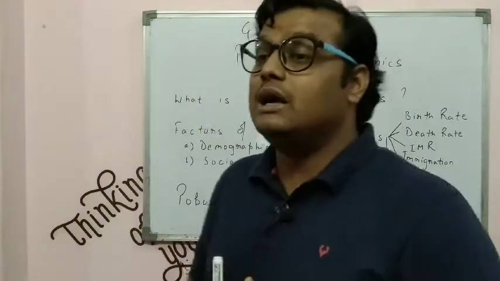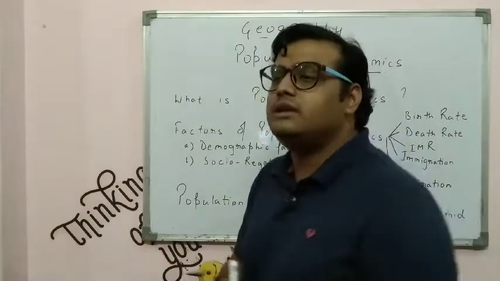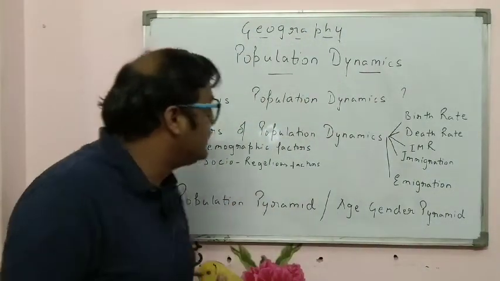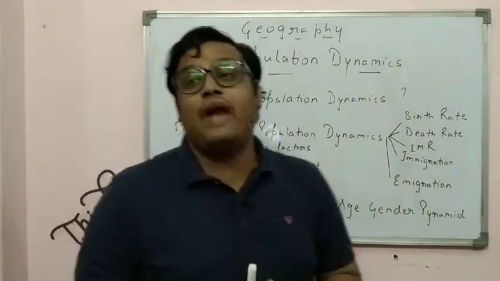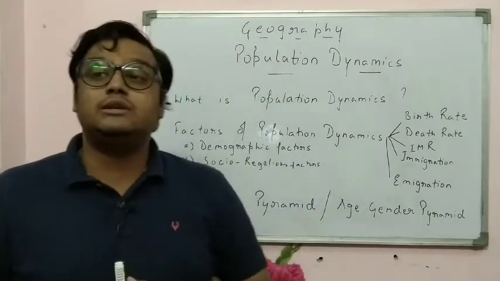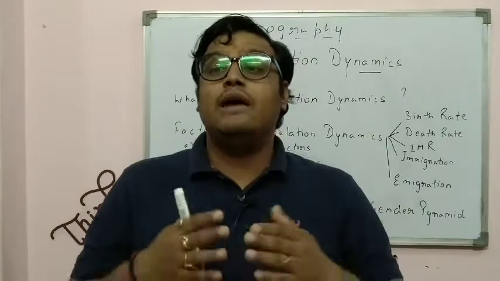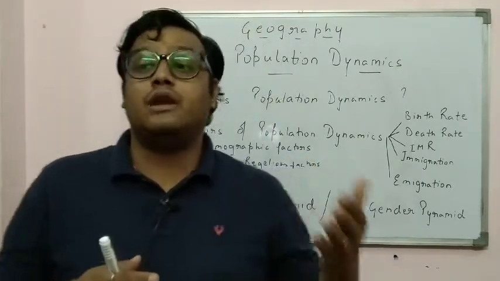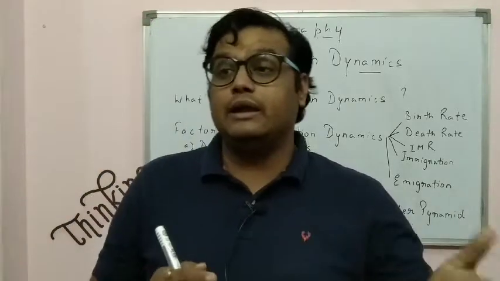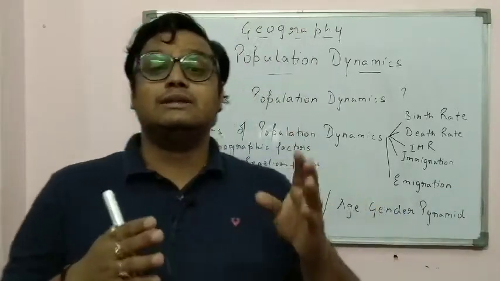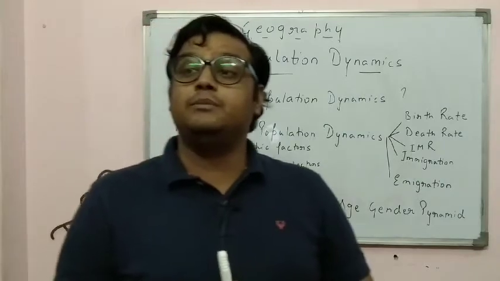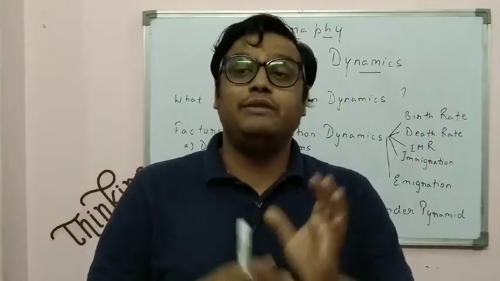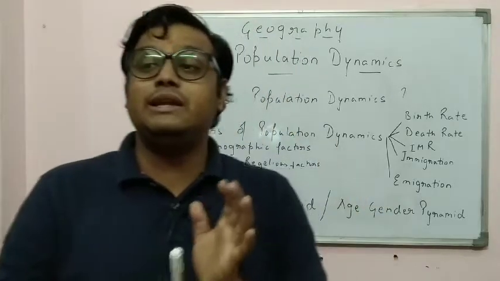So before starting the original factors, we'll be discussing some basic factors. First is the demographic factors. What are demographic factors? Demographic factors refer to the availability of land, fertile surface, growth of transport, growth of other facilities, availability of work to the people, whether the climate is suitable or not, and whether they have proper living conditions. Then the people would be settling in a particular place.